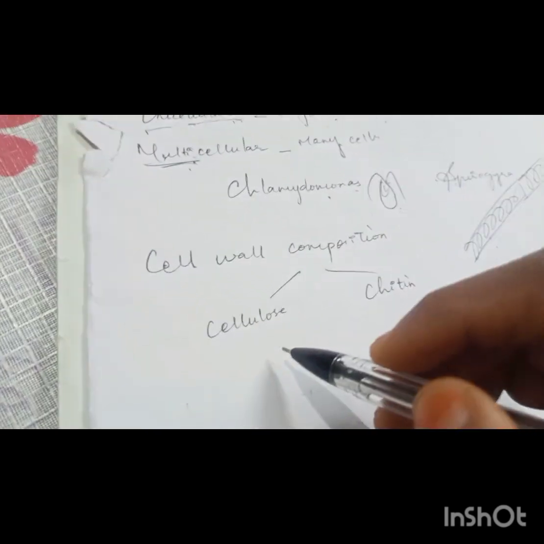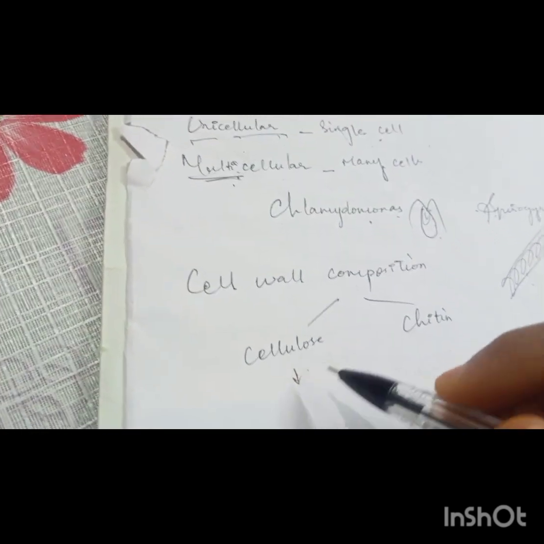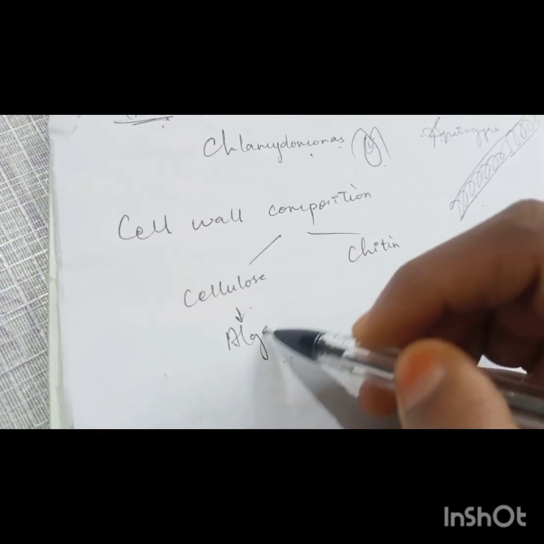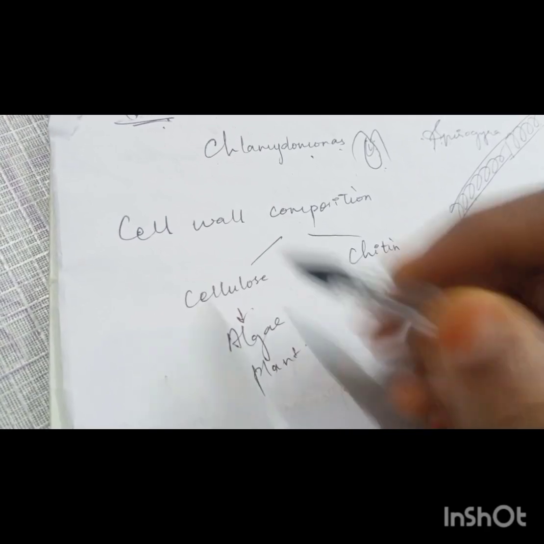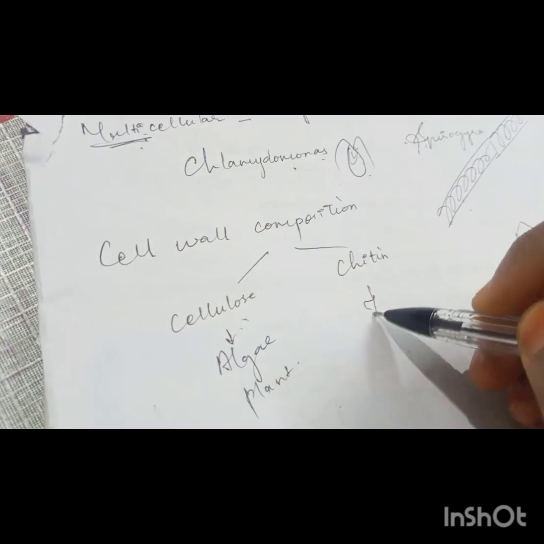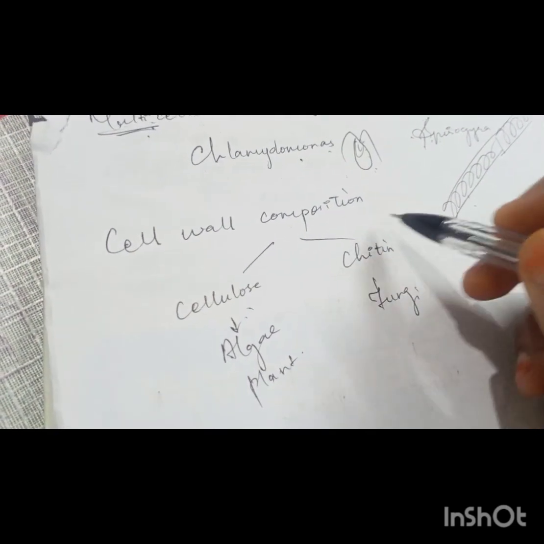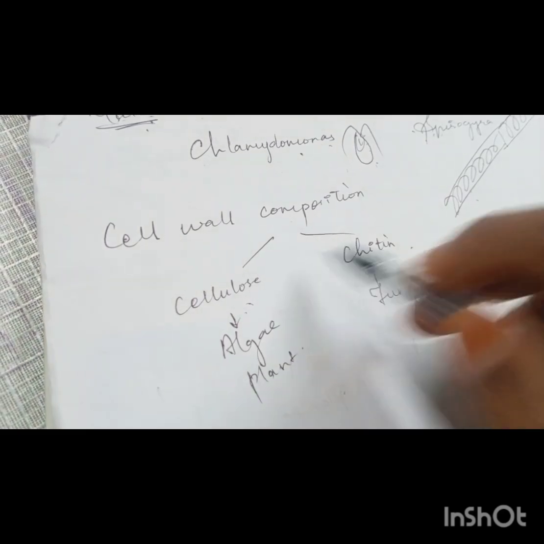In one category, the chemical is cellulose. All algae and plant cells will have cellulose in their cell wall, whereas fungi have a different chemical called chitin in their cell wall. So what is the difference?